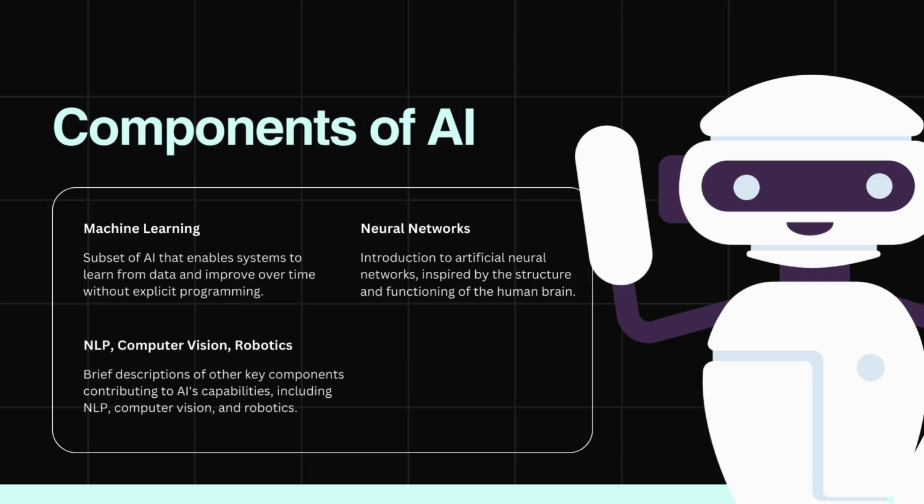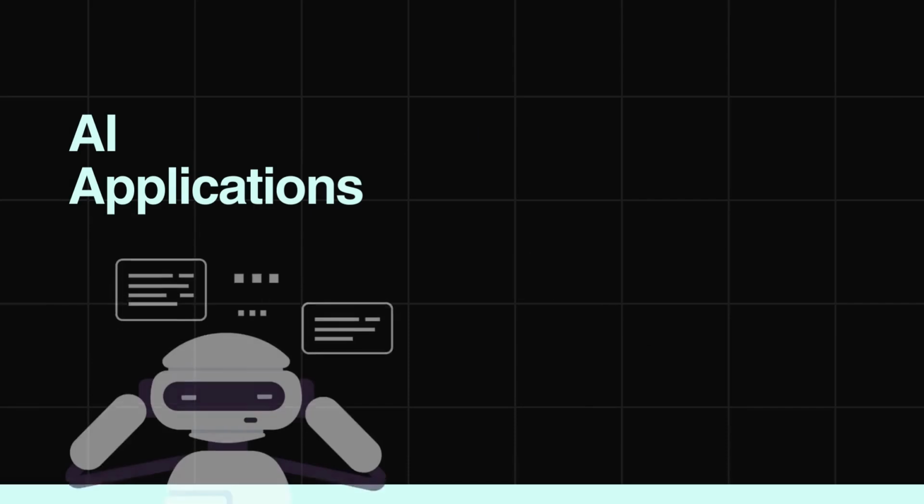NLP, computer vision, robotics. Other essential components contributing to AI's capabilities include natural language processing, or NLP, which allows machines to understand and respond to human language, computer vision, which enables machines to interpret and make decisions based on visual inputs, and robotics, which combines AI with physical machines.